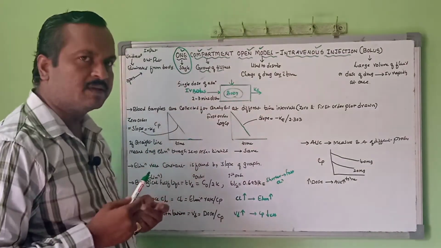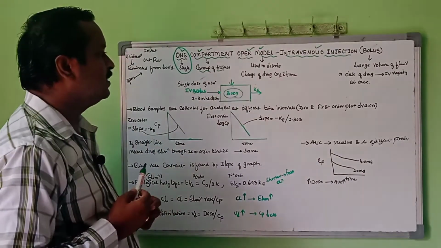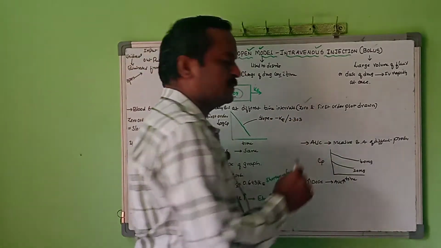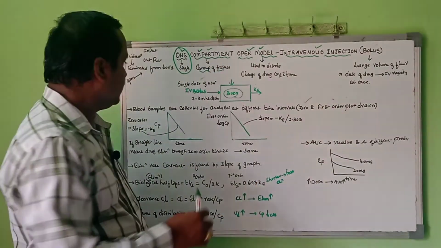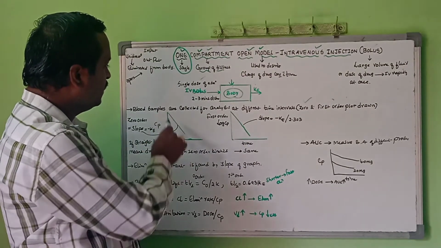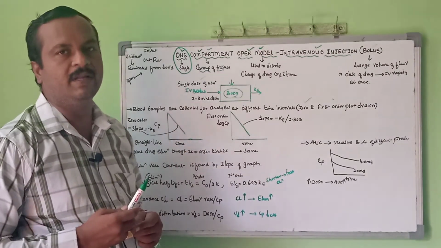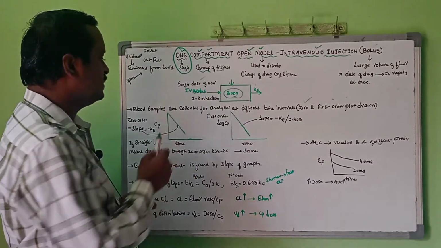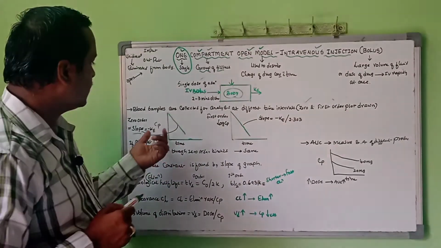Upon the administration, next when you are collecting blood samples, we analyze the drug concentration with respect to time. Once the data is obtained, you plot the graph, either a zero order or first order plot. Take an example: when you plot the zero order graph, plasma concentration versus time, if you get a straight line, that indicates the drug is eliminated by a zero order process, and we can find the slope of the zero order with the help of the straight line by using the formula slope equals minus Ke.